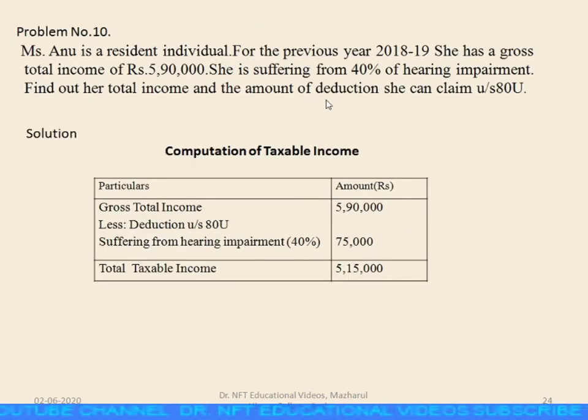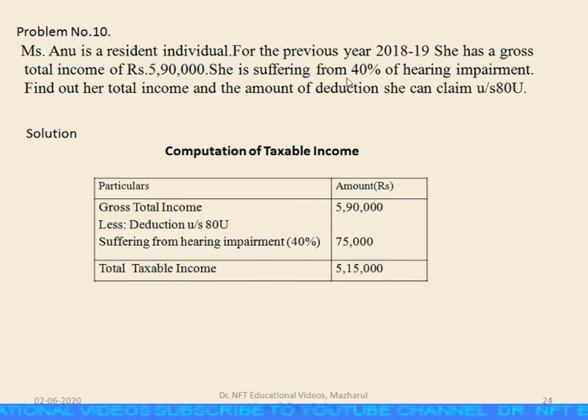Problem number 10. Ms. Anu is a resident individual for the previous year 2018-19. She has a gross total income of rupees 5,90,000. She is suffering from 40% of hearing impairment. Find out her total income and the amount of deduction she can claim under section 80U.